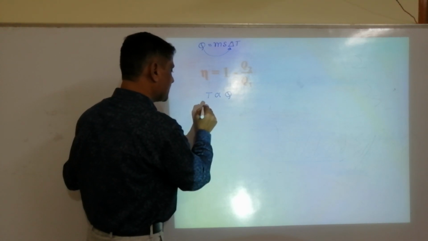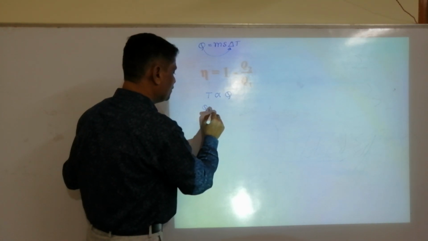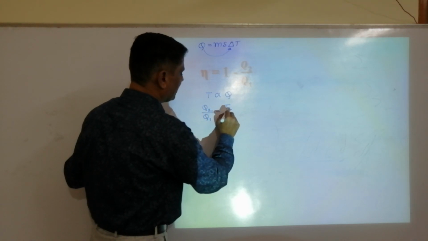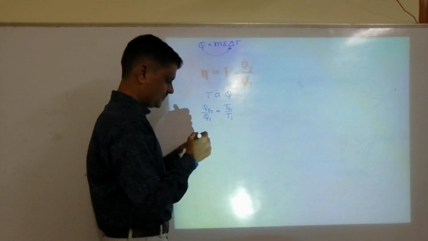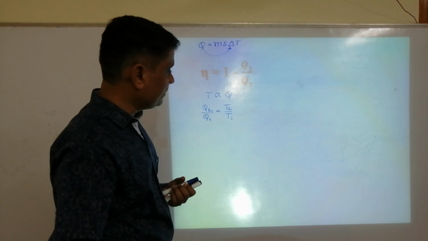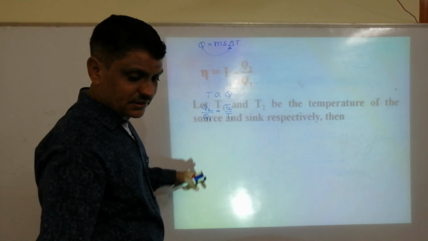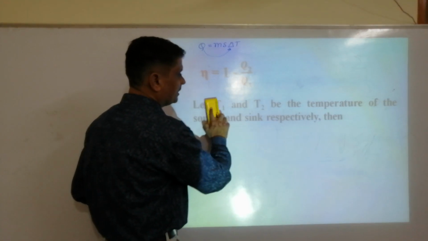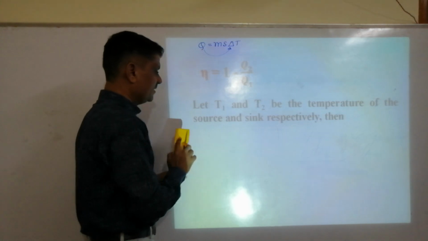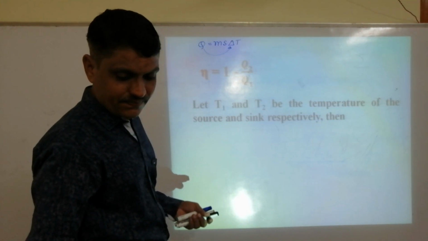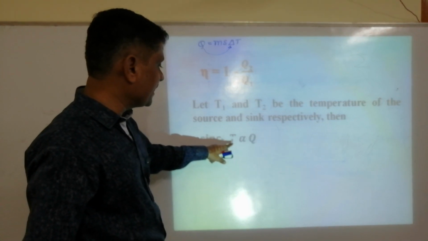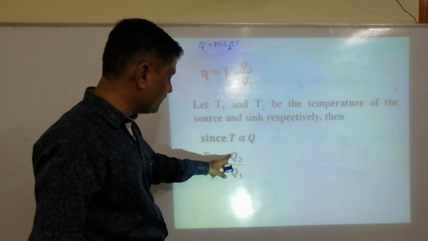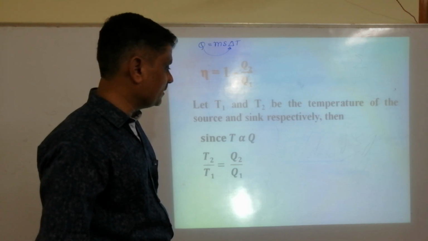So based on this, I can say Q2 by Q1 can be written as T2 by T1. This already I have written there. Let T1 and T2 be the temperature of the source and sink. Then T is directly proportional to Q. Then we can write T2 by T1 is equal to Q2 by Q1.